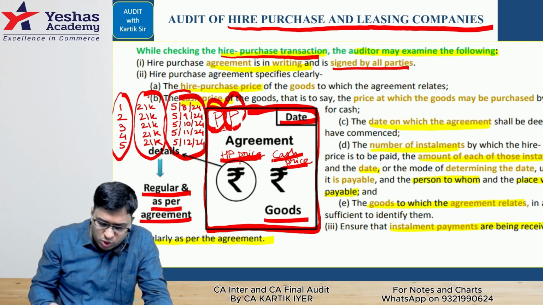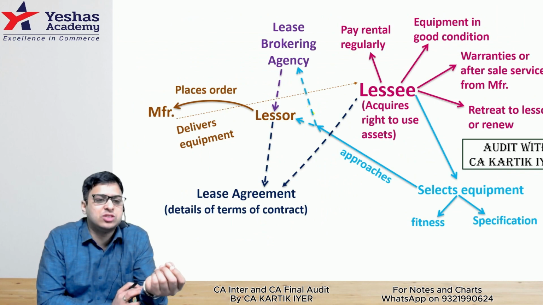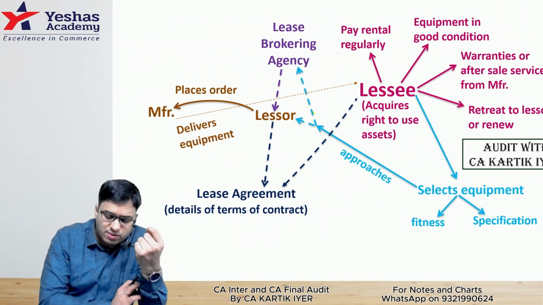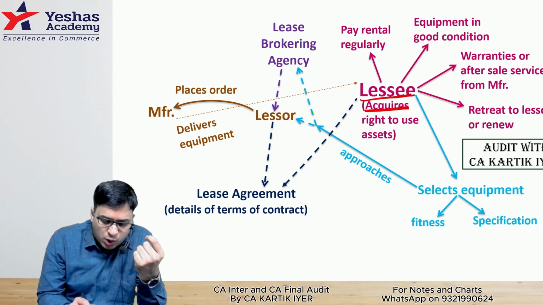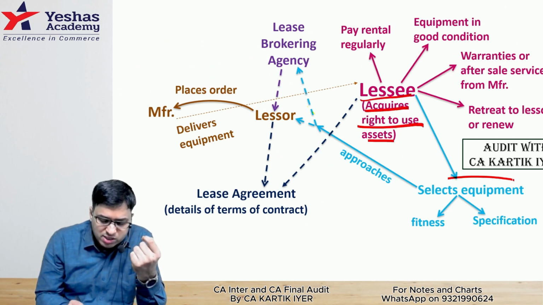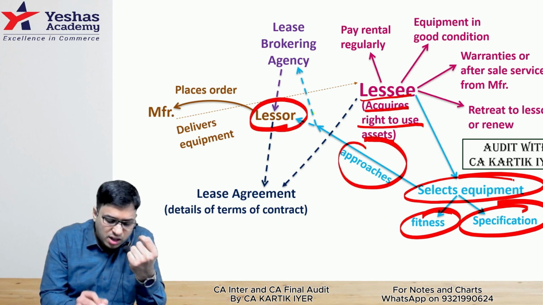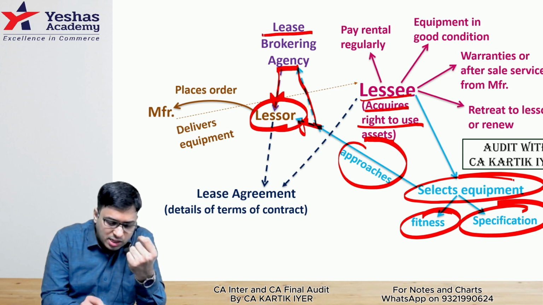Next, the second question was, sir, what are the modalities of a finance lease transaction? Modalities. What are the modalities? Let's see one by one. The lessee wants to acquire the right to use the asset. He will select the equipment with the fitness and specification. He will approach the lessor directly or through the lease broking agency.